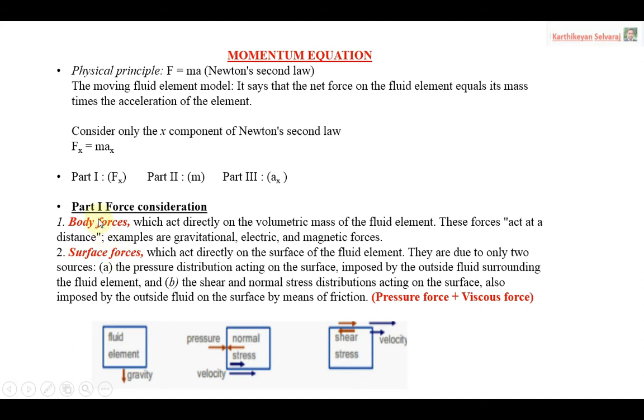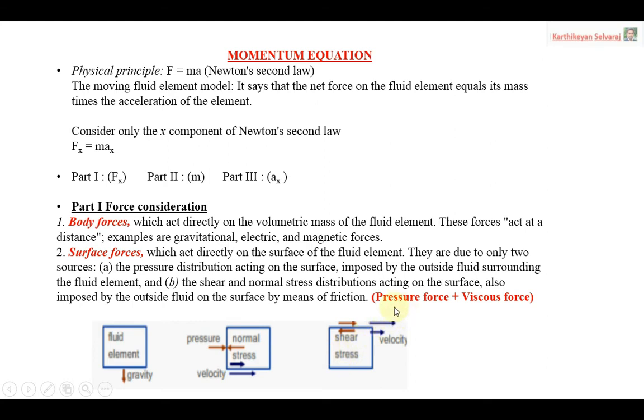Okay, so see here we are considering two types of forces. The first one is body force and the second is surface force. Body force acts throughout the body. Examples: gravitational force, electromagnetic force. These are examples of body forces. The surface forces: the first one is the pressure force, the second one is the viscous force. Again, viscous force we can say is normal stress and shear stress.